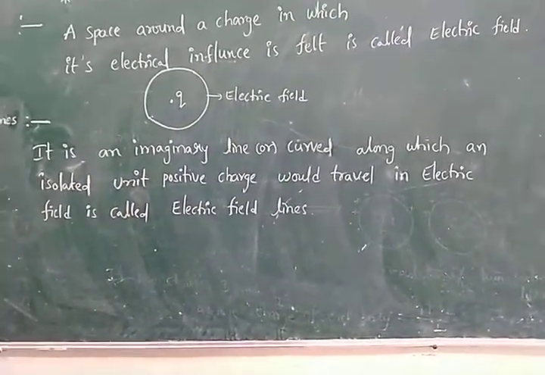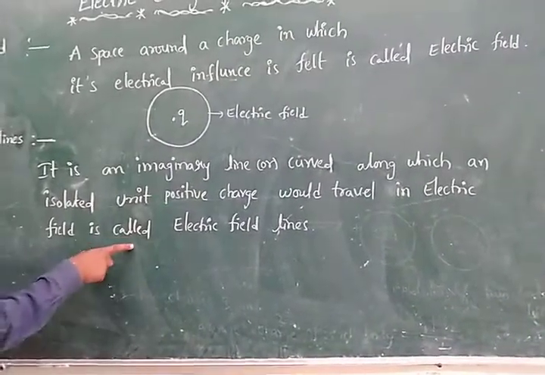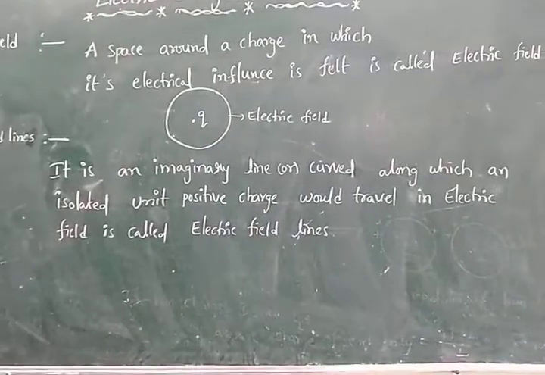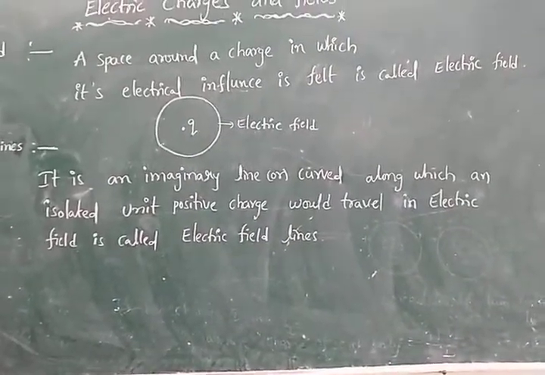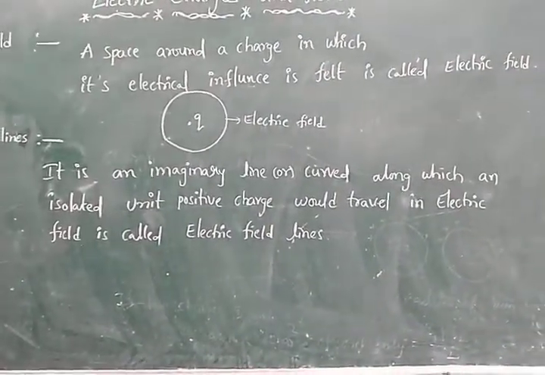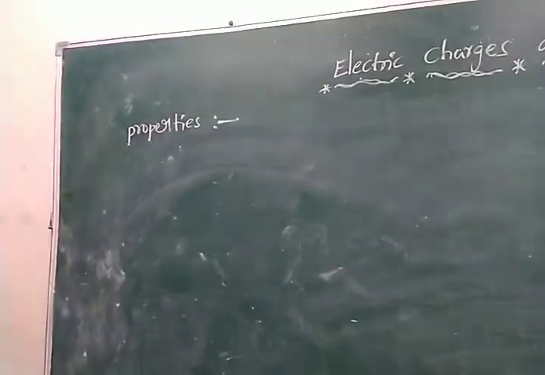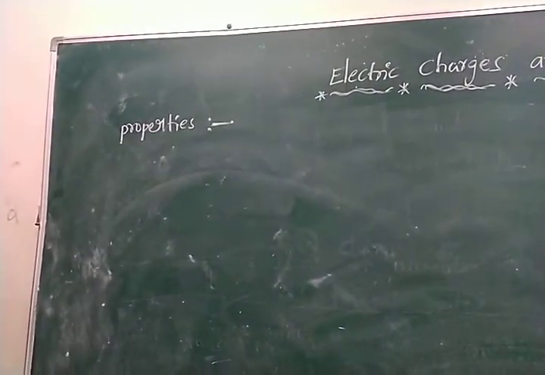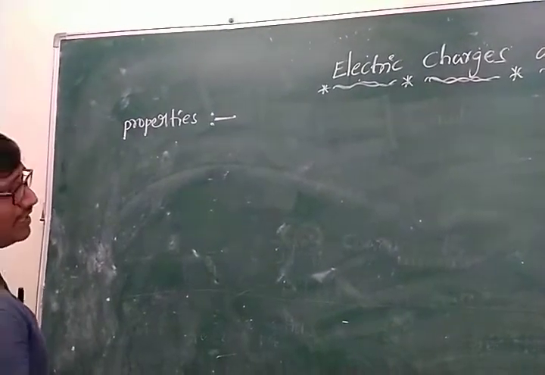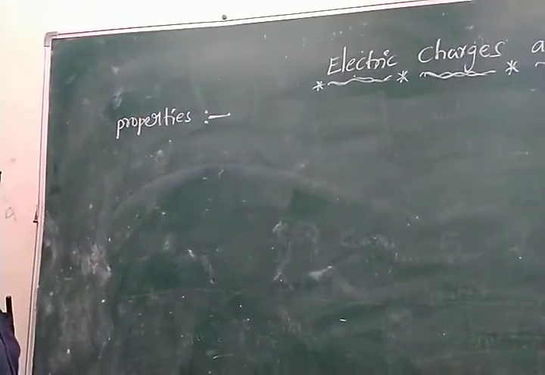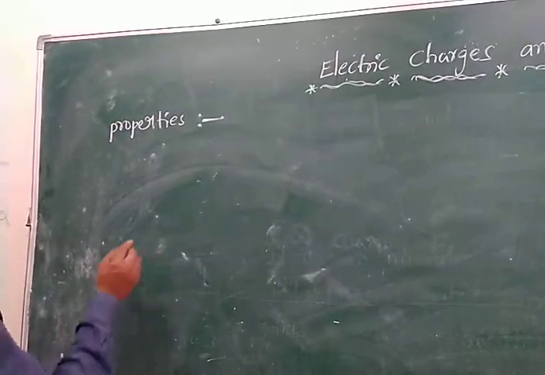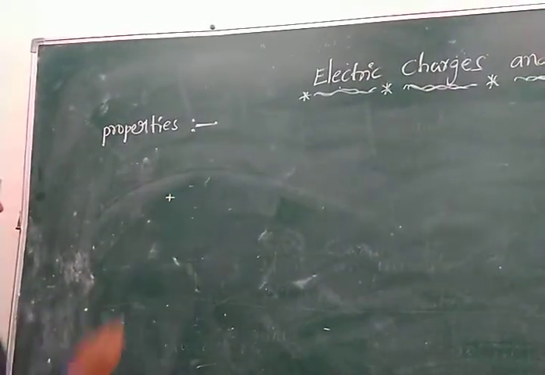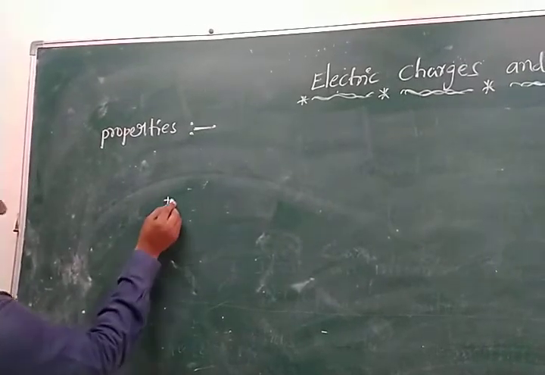Now we discuss the properties of electric field lines. See, here we are discussing the properties of electric field lines. So electric field lines, what we say, are imaginary or curved lines. Now first we see some diagrams of the electric field lines.